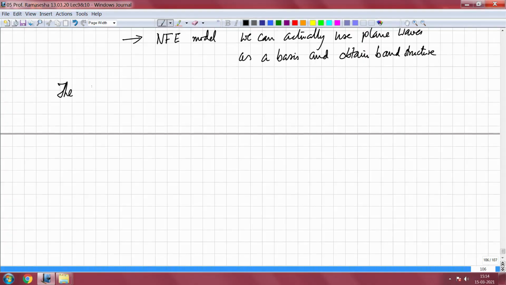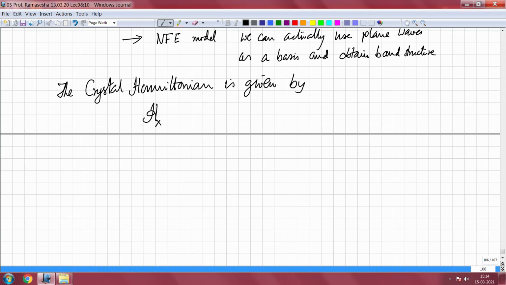The crystal Hamiltonian is given by H crystal is equal to minus h cross squared by 2m del squared plus V of r, and V of r has the periodicity of the lattice, which means V of r plus Rn is equal to V of r.